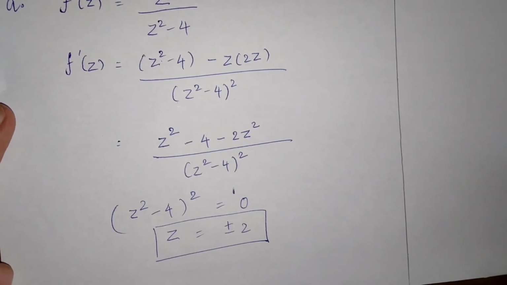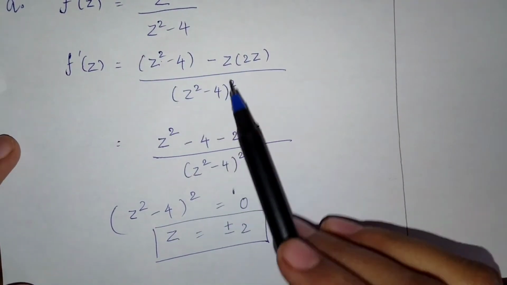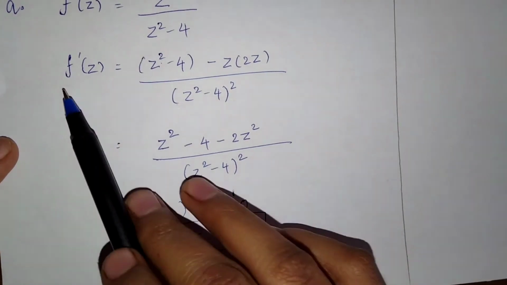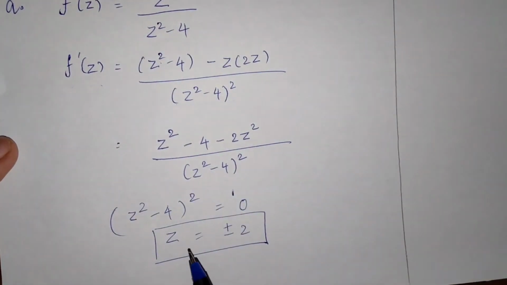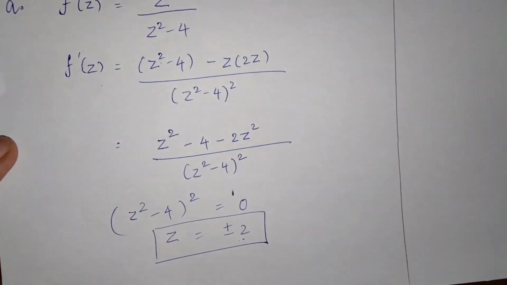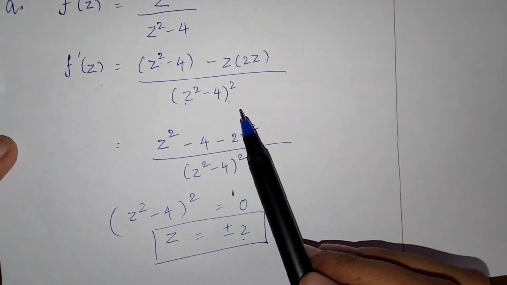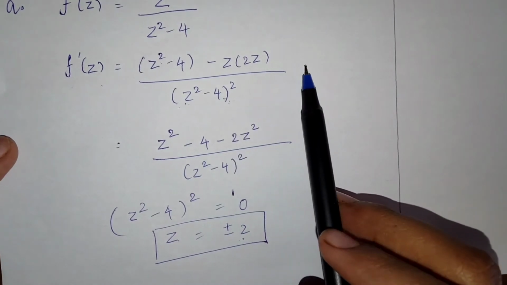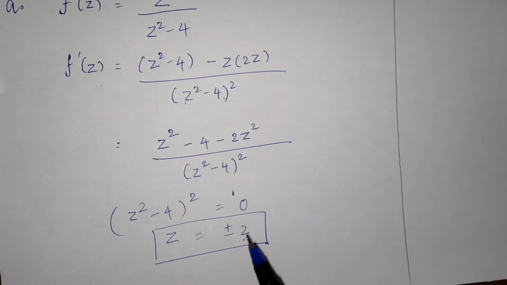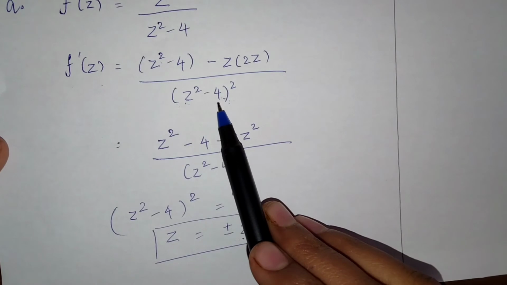Okay, now let us put this value in the given function f dash of z. If you put 2 here, then it will be 4 minus 4, which is 0, and anything upon 0 is infinity. Or if we put minus 2 here, then also it will be 0.